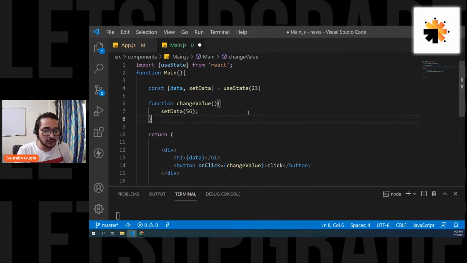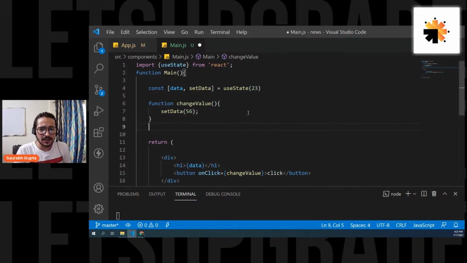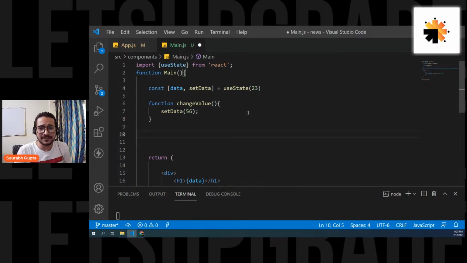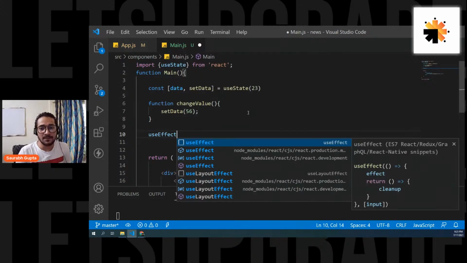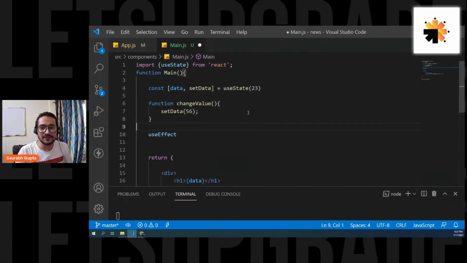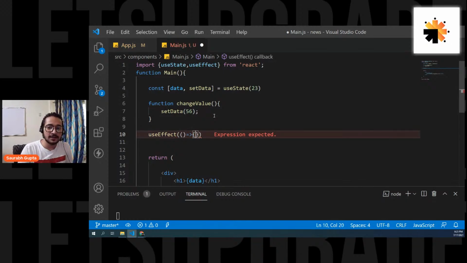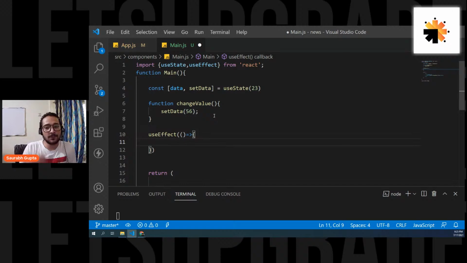Okay, so let's start. The next hook, one of the most important hooks in React, is useEffect. But first of all, let's import it. It comes from the same package, so you can simply put a comma here and add useEffect. Then call it like useEffect brackets, and put a callback function inside it. Now, useEffect does a lot of things.